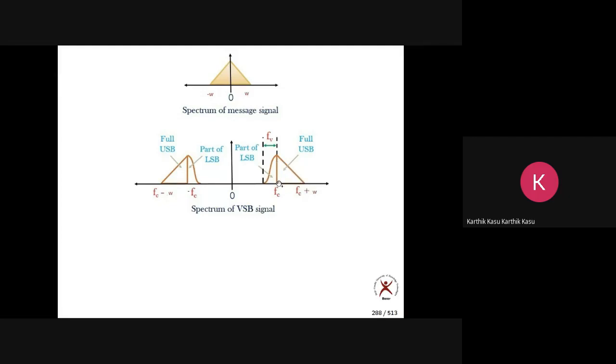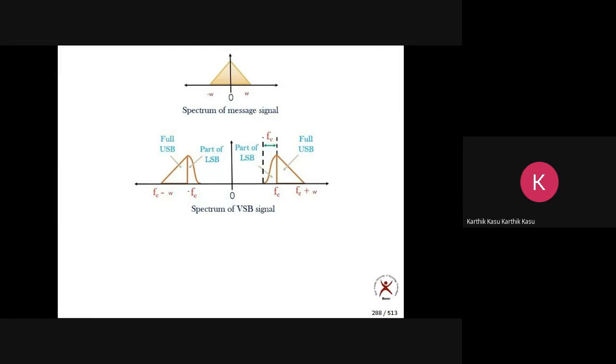It can be any sideband, upper sideband or lower sideband. Almost one full sideband we transmit, and not only that, we transmit a vestige of the other sideband. Vestige means some small portion. Now it is not SSB, it is somewhat different from SSB.